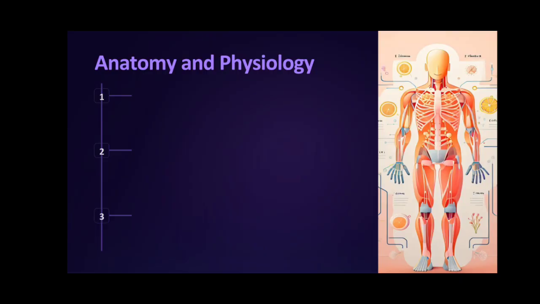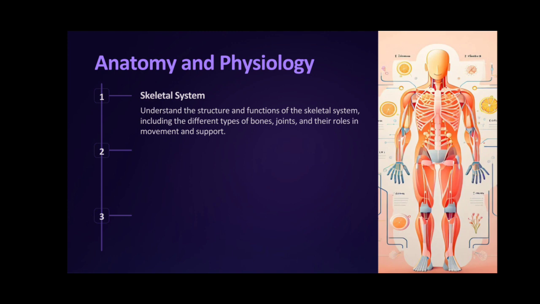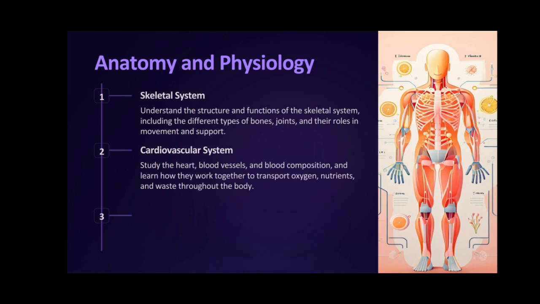Alright, let's start with topic 1. First, anatomy and physiology. इसमें आपको cover करना है skeletal system. You should understand the structure and function of skeletal system, कितनी type की bones होती हैं, joints and their role in movements and support. Second, cardiovascular system.